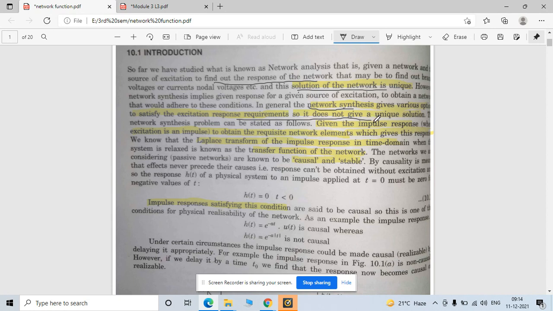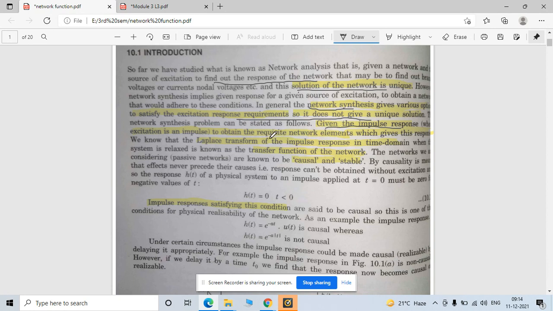For the given impulse response, meaning a certain excitation is provided to a circuit, you can say it is the impulse response. When we studied transient analysis, we also discussed this point: what is the impulse response and what the circuit looks like at the impulse.